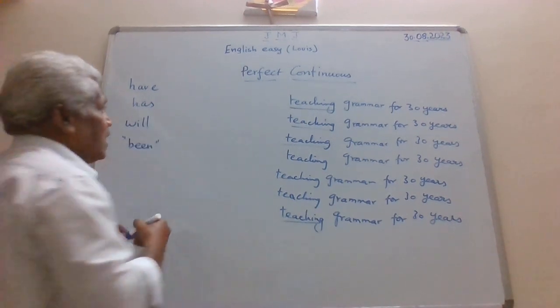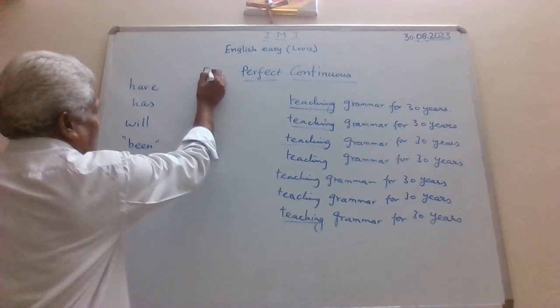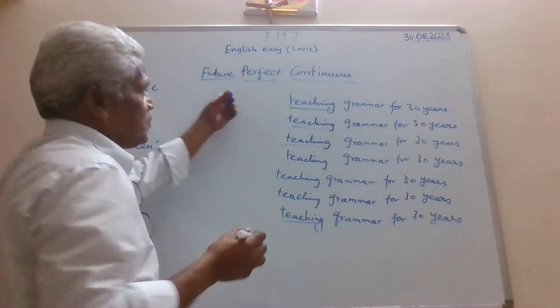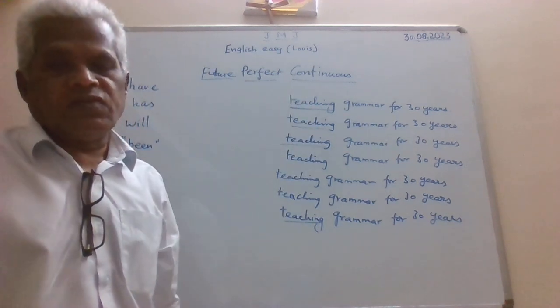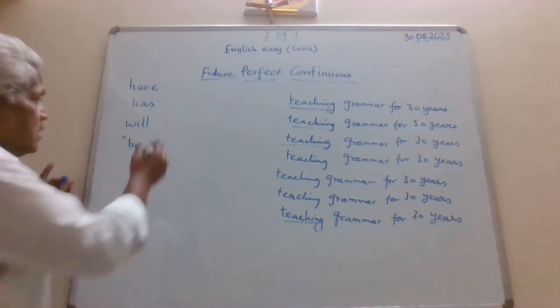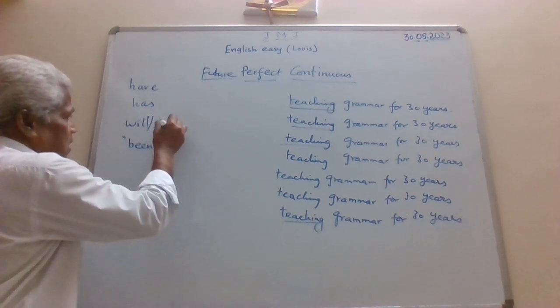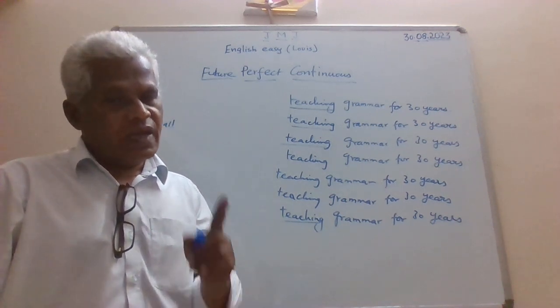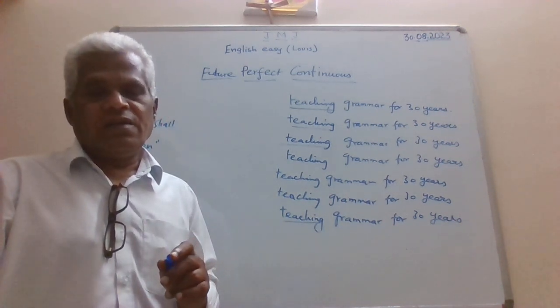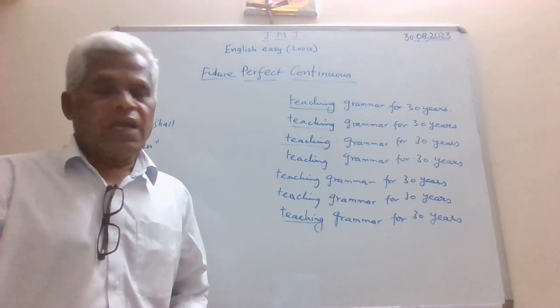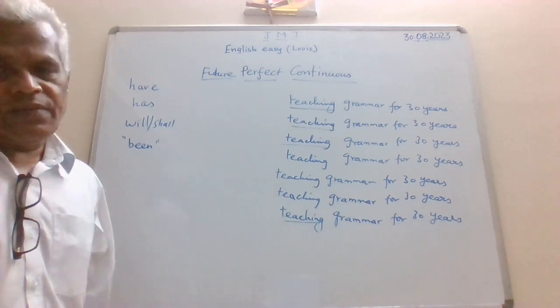For future perfect continuous tense, let me write the title first of all. Future perfect continuous tense. So for future you will have will or shall. And then for perfect you will have the auxiliary verb have. And again only have here. After writing will or shall, we will write only have. Alright? So that you must be very clear.